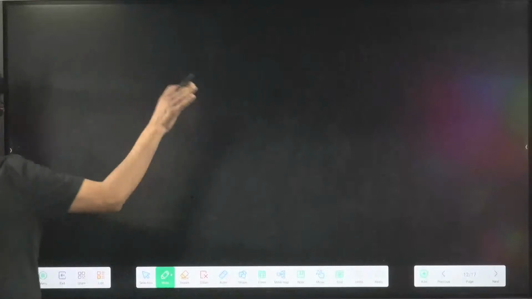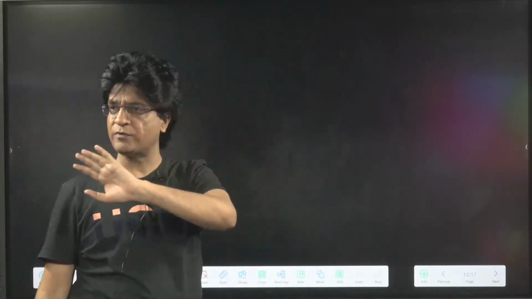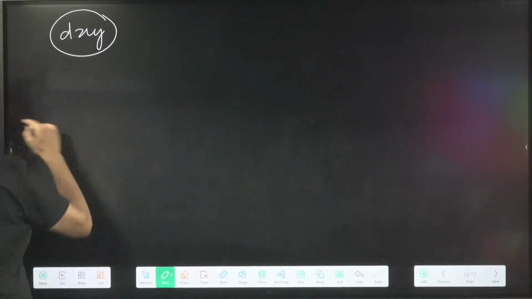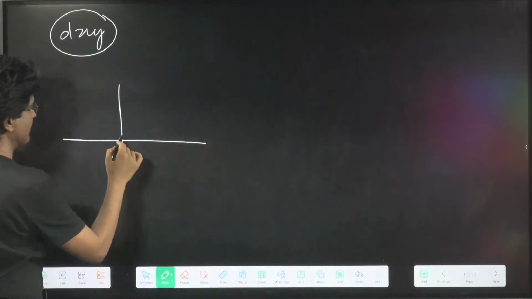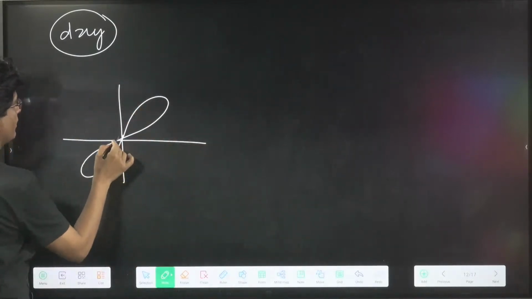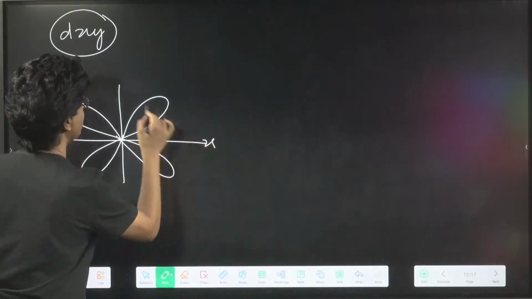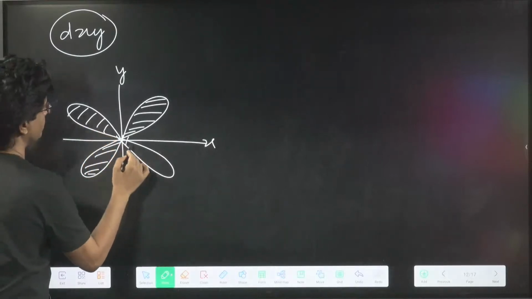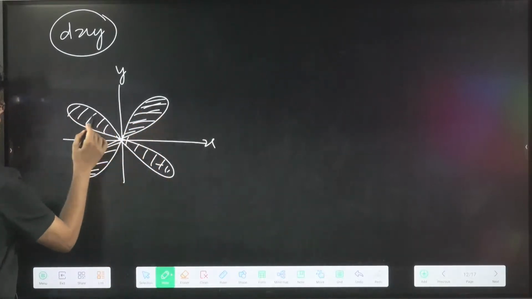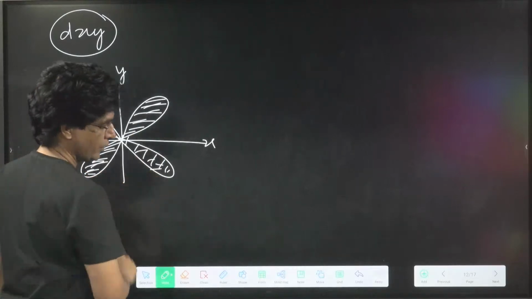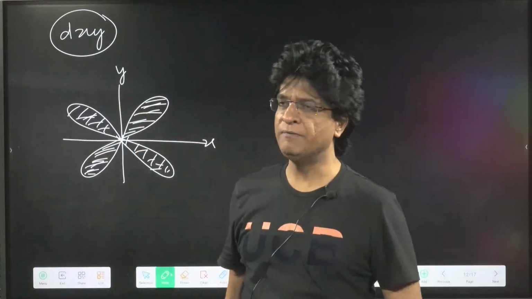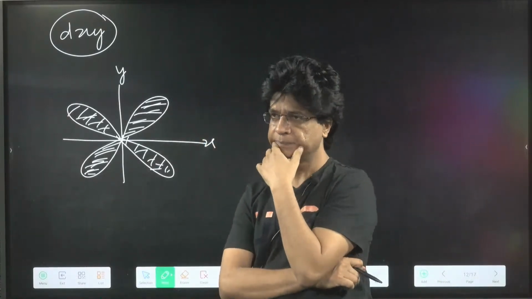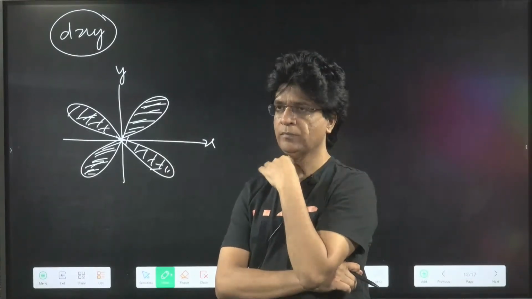Let us find out the nodal planes for d. That is very, very important. So we should have dxy. The graph of dxy is basically something like this: along the x-axis and y-axis, the electrons live in double-dumbbell lobes. If I ask you, in which direction is the probability of finding the electron maximum in dxy?